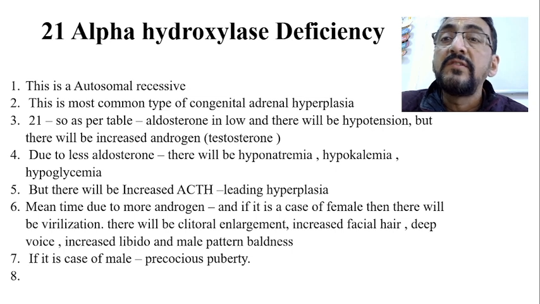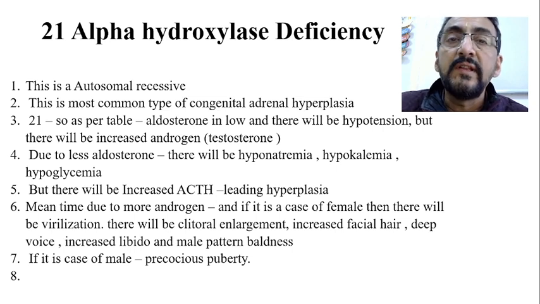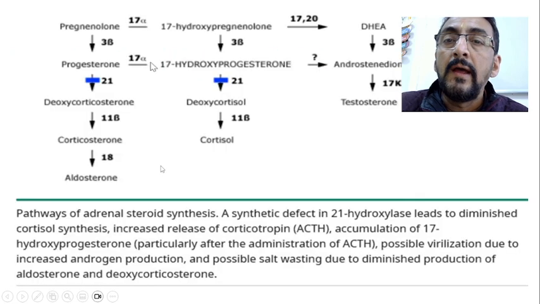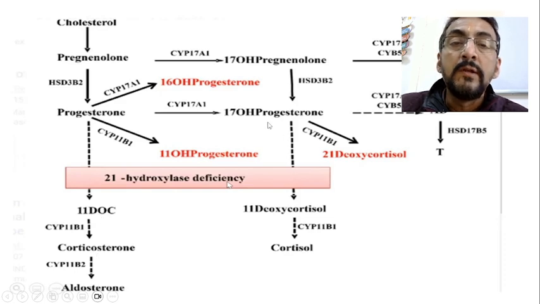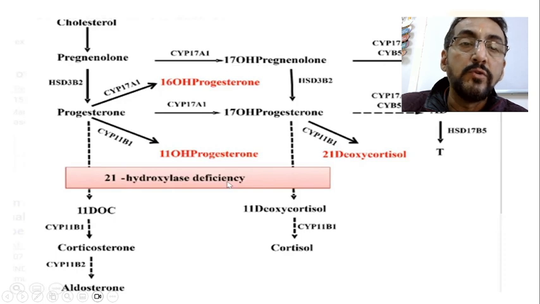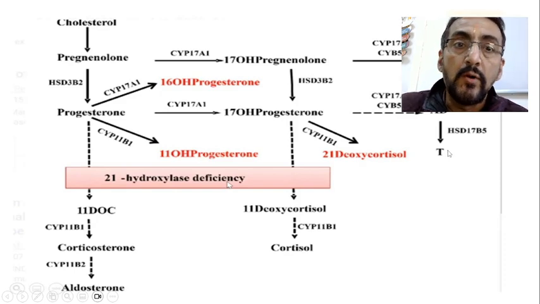So today we will discuss this 21 alpha hydroxylase deficiency, the most discussed enzyme deficiency. Because of it, progesterone is not converted into the next stage, corticosterone, and 17 OHP progesterone is not converted into deoxycortisol, which leads to formation of cortisol. As a result these two precursors are diverted into another route, androgen formation, and there will be excess formation of testosterone or estradiol.